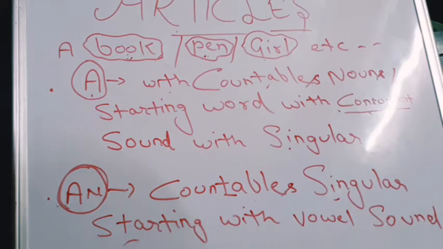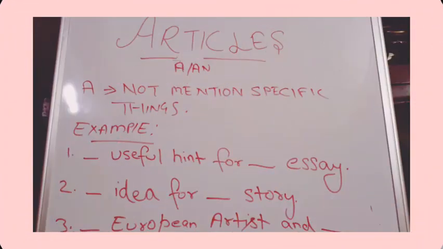University is starting with a vowel but the sound is not a vowel. The sound is 'yoo' here, and that is not a vowel sound. So here we do not use an, we use a university. Let's see the correct uses of a and an through these examples.